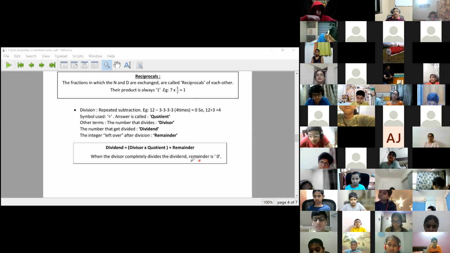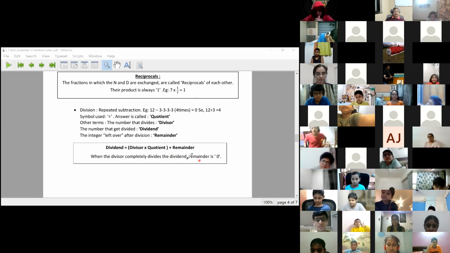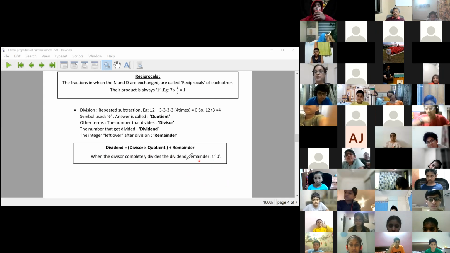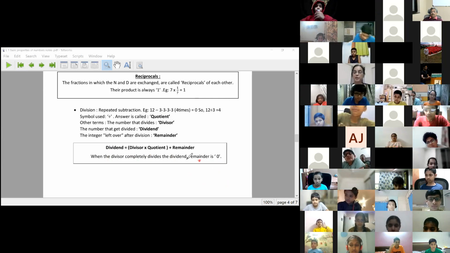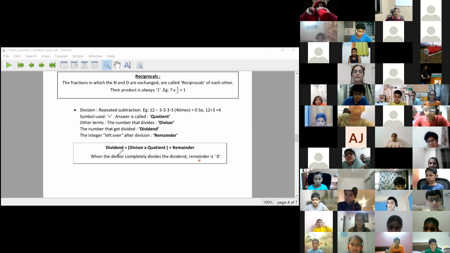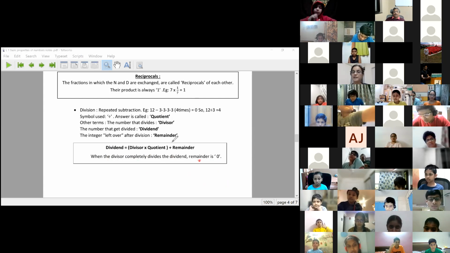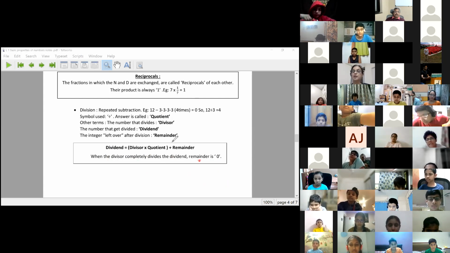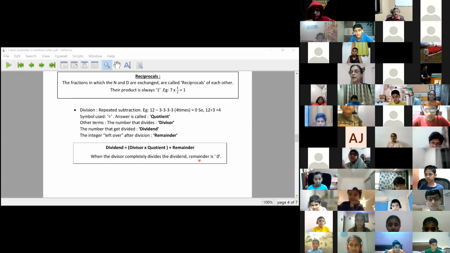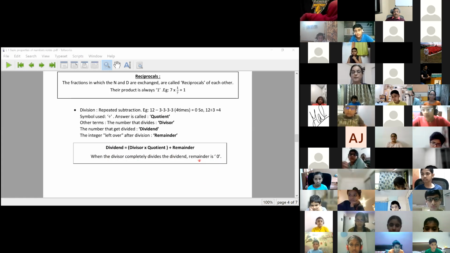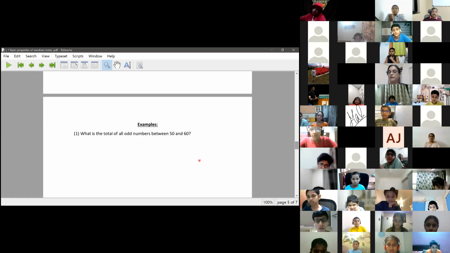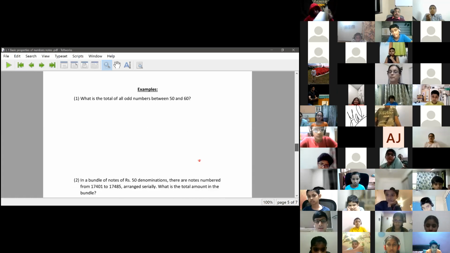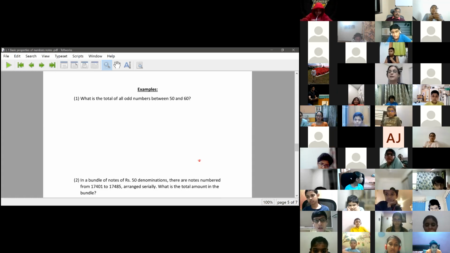So all the terms clear: addition, subtraction, multiplication, division, opposite numbers, reciprocals, and meaning of division, meaning of remainder. All right. Now, this is our toolbox for today. We have just revised a few things, and now we will do a few practice questions today, and then you will have a few practice questions to do at home. So let us go to the first practice question.